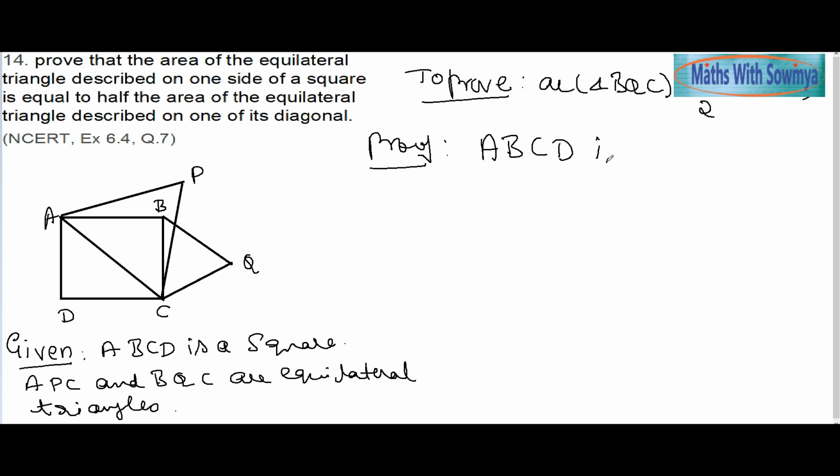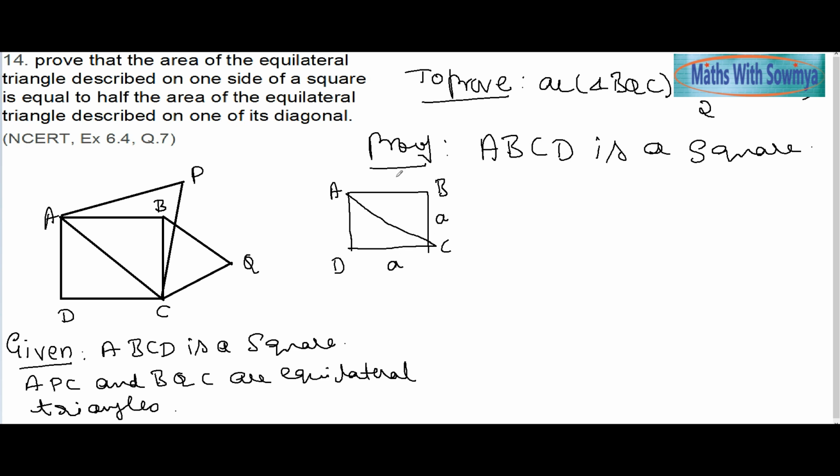ABCD is a square. Suppose this is my square ABCD, and this is my diagonal.